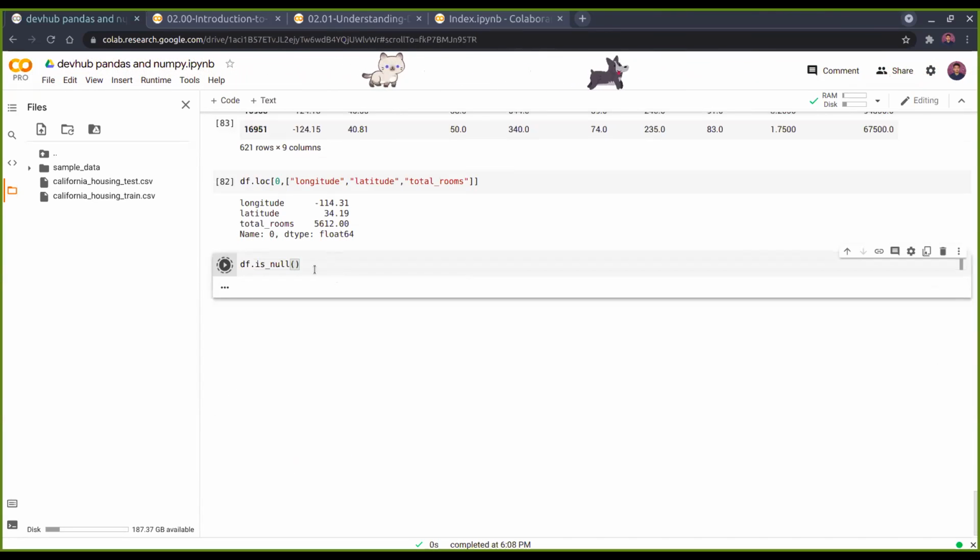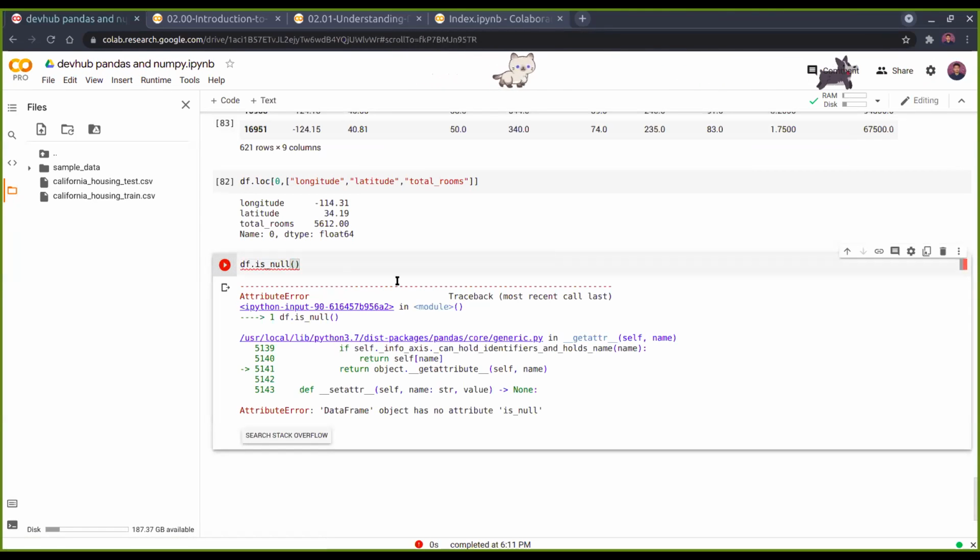Continue, there is another thing I'll tell later on. Put the df, then in square brackets put the column name. Put in anything, longitude. And then dot first underscore valid underscore index.